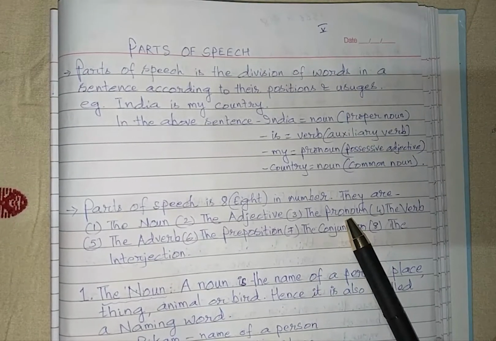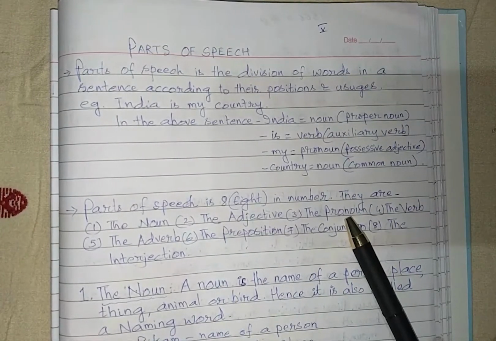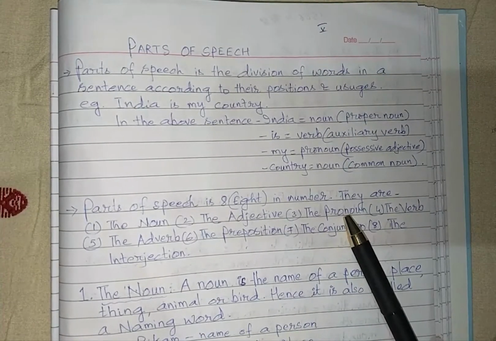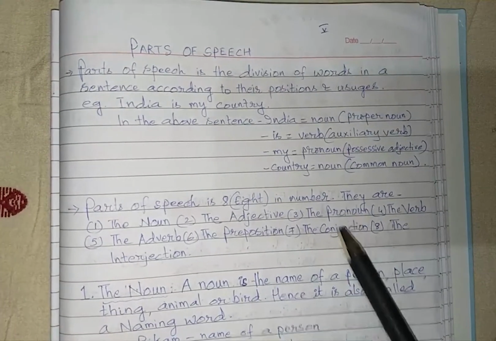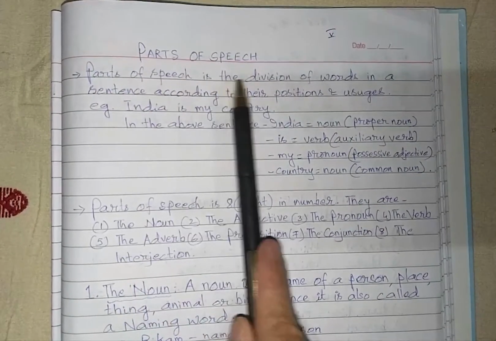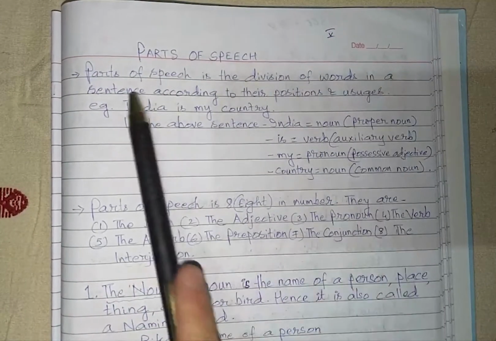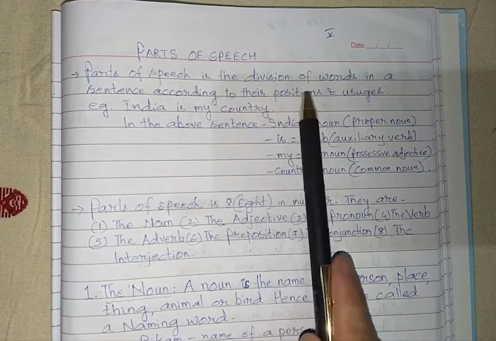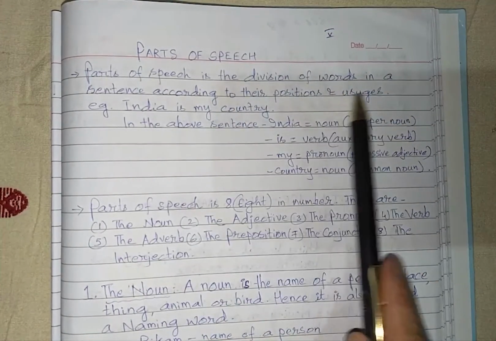Each word plays a role in a sentence as a noun or a pronoun or adjective or verb or adverb or preposition or conjunction or interjection. So when we divide words of a sentence in this way, it is called parts of speech. Therefore, it is said parts of speech is the division of words in a sentence according to their position and usage.